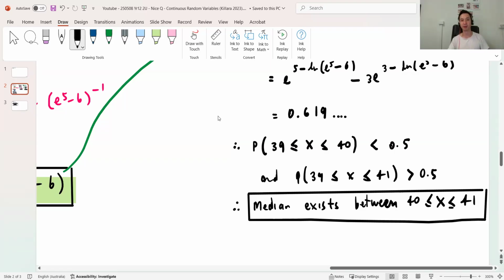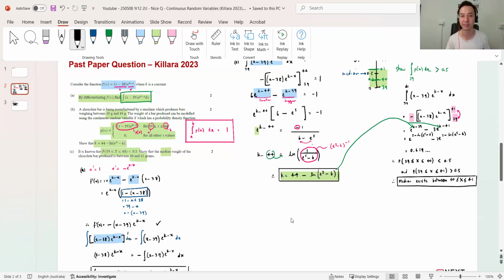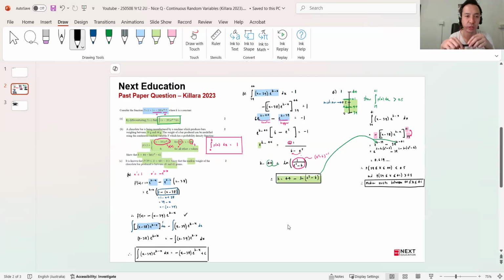Guys, how was that? So this question was nice, right? Just slightly different. I like the context with the chocolate bar, etc. Not that it matters, but first question, they basically used calculus for you to integrate an expression. Theoretically, you could have integrated that without finding a derivative by using reverse chain rule, but there it is. Secondly, actually, no, that's a lie. You couldn't integrate that with reverse chain rule because there's an x there. So I'm glad they gave you then a derivative to work with to do part A.